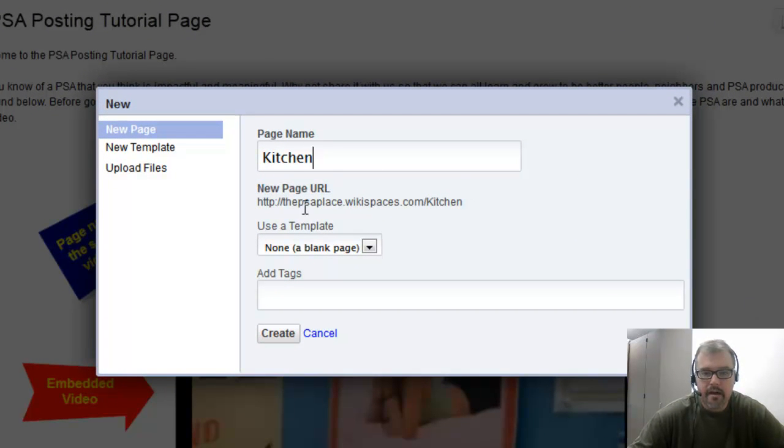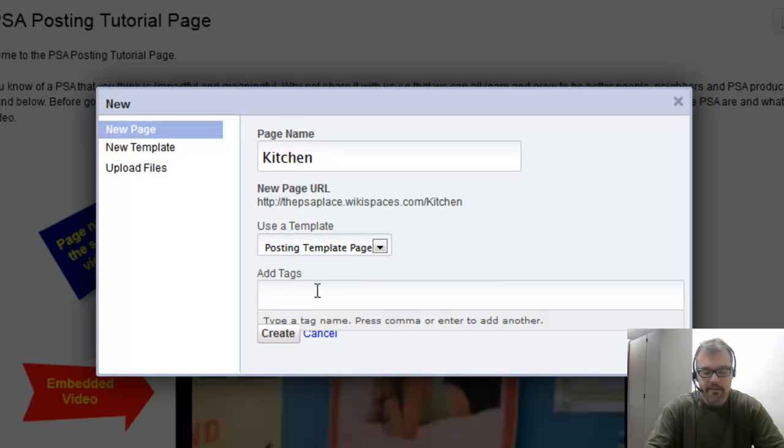I also have the new page URL automatically being created for me, so the page name gets placed just there. I want you all to use a template I've already created for you. So if you hit the down arrow and choose Posting Template Page, there's a page I've already created that's got everything inside.